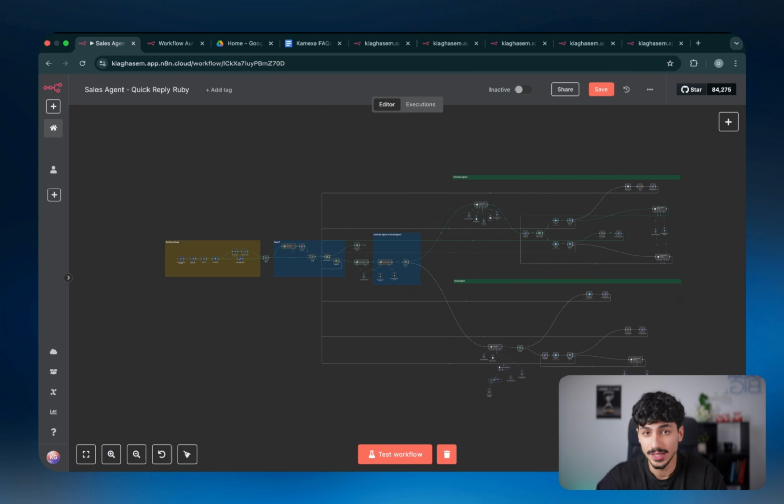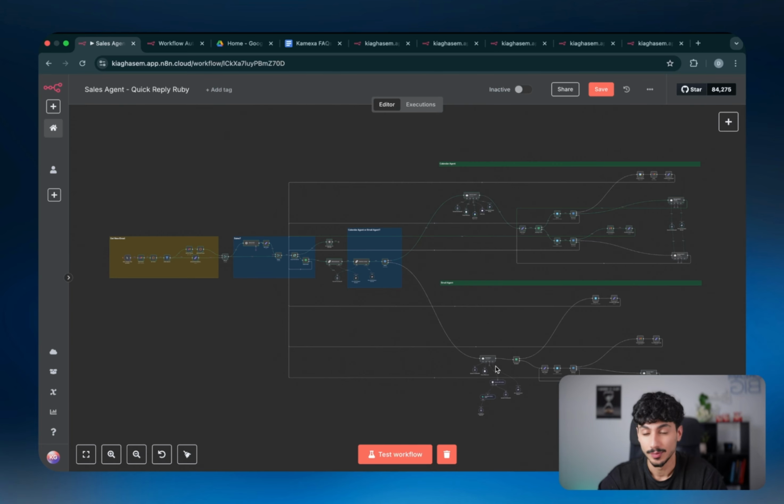So now that you guys have downloaded the template and imported it into your n8n workflow, you should see something like this. And that's honestly 90 to 95% of the way there. So what I'm going to do over the next couple of minutes is take you guys through every single node and explain exactly what each of them does. And then I'm going to tell you how you can customize them to suit your own use case. And I'm also going to tell you how you can set it up for yourself to connect to your accounts instead of mine. But just before I do, I'm going to quickly run one more demo so we can go through that demo together.